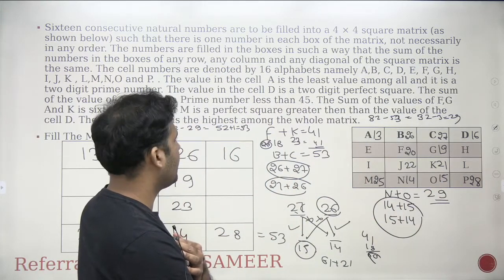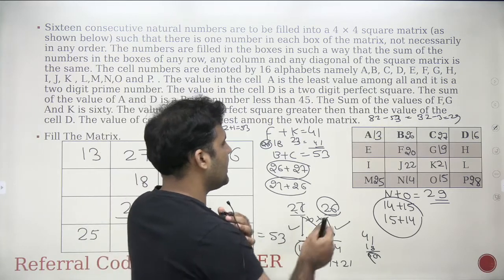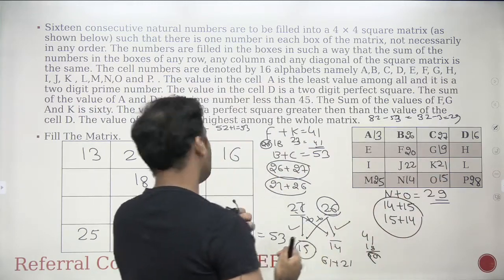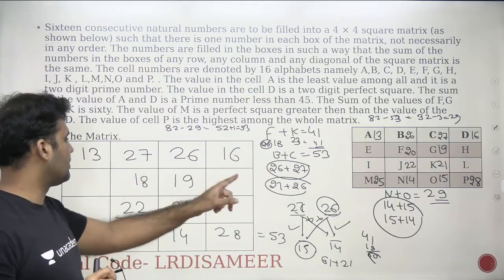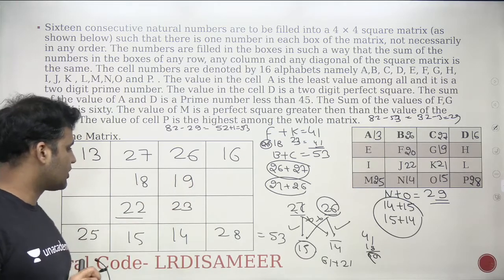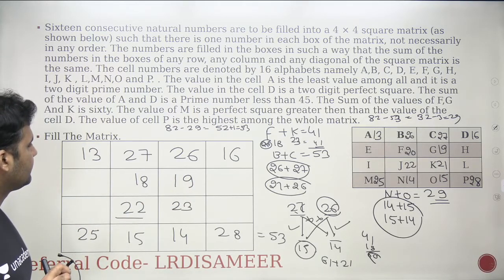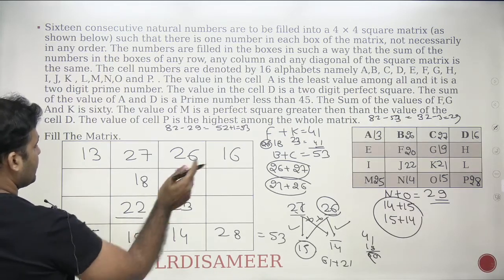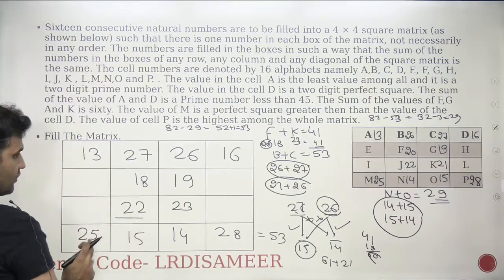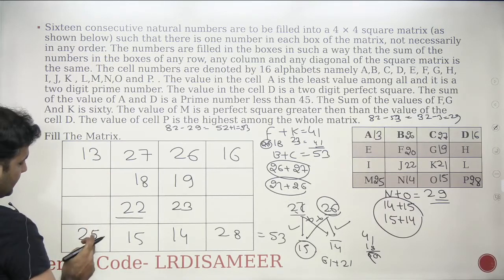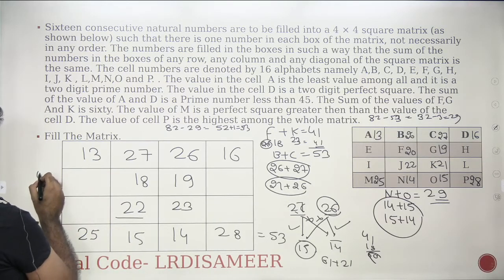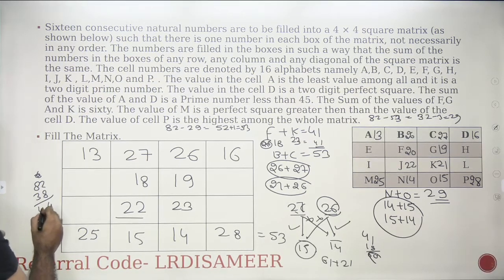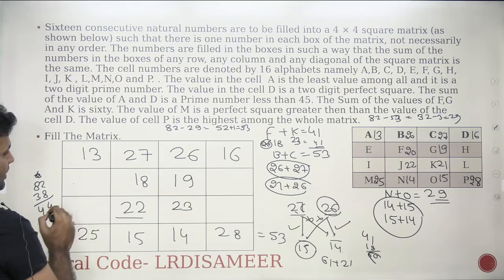All right. Now you see that this number is 20, this number is 19, this is 49. Now let's look for the possibilities of these two numbers. What are these numbers? I have 13, 27, 26 here, right? This is 13, this is 25, that is 20, that makes it 38. So I'll be left with 82 minus 38, which is 44. I need the summation of these two values as 44.